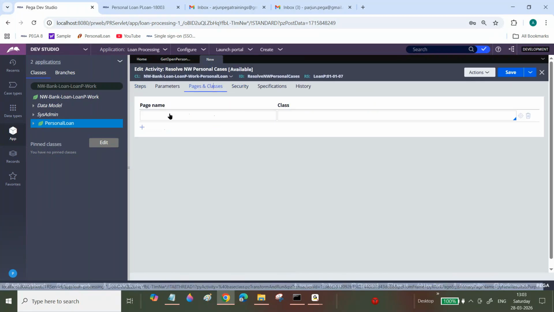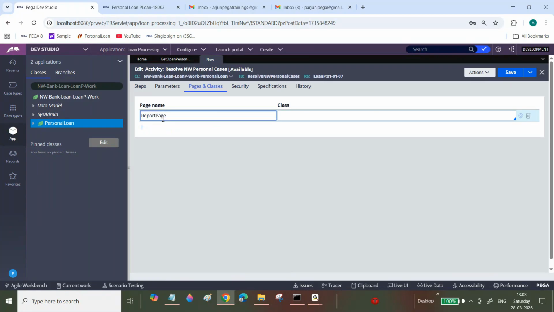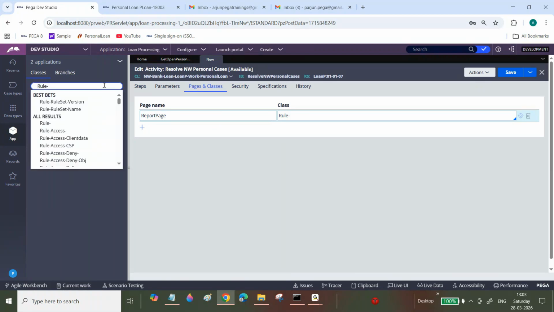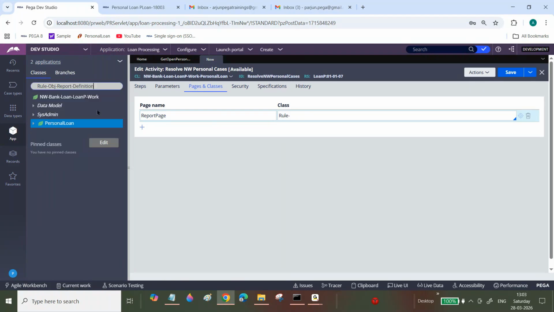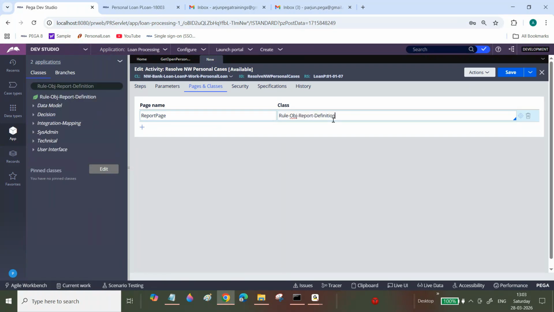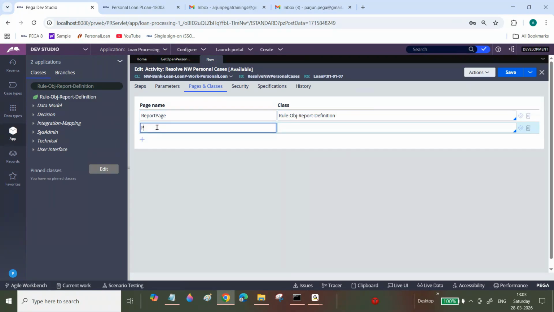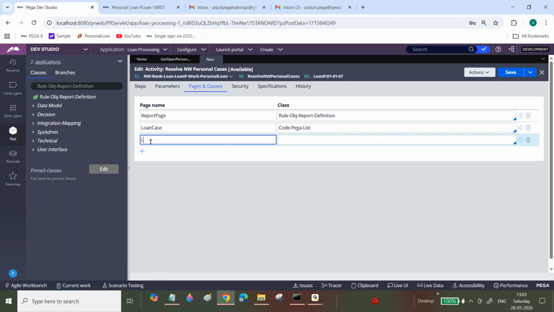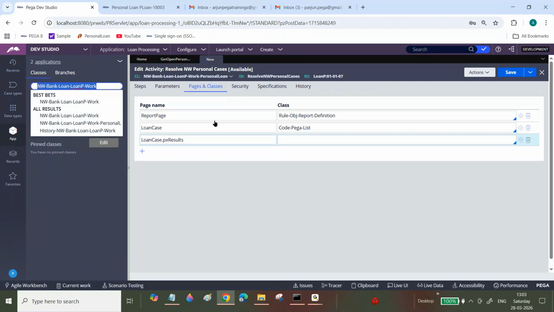Okay, fine, quickly specify a report page. What is the class name? Rule, OBJ, report definition. Quickly you can specify this one. Next one is the loan case. I'm going to specify code pega list, the looping concept, and we will discuss this one also. Don't worry. PX results. What is your class name? Personal loan class. Now I'm going to specify personal loan class.